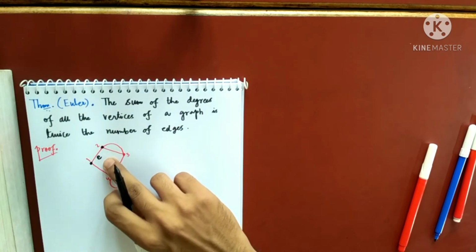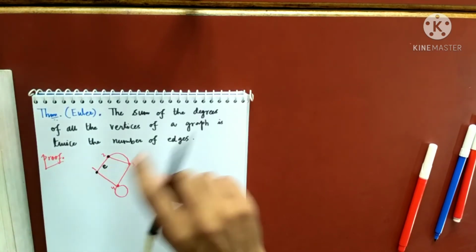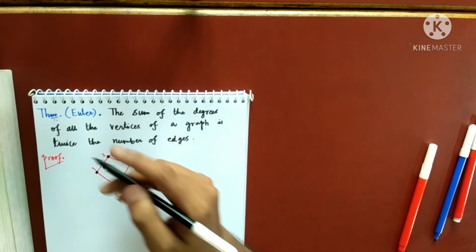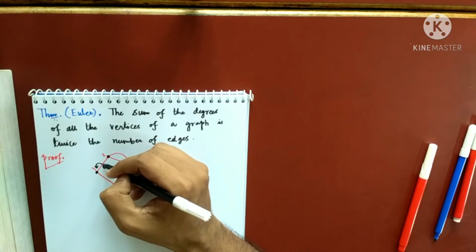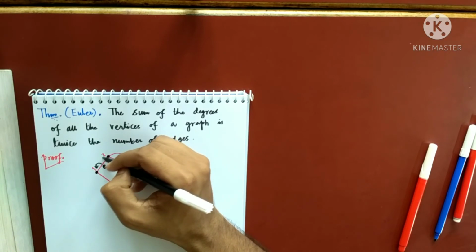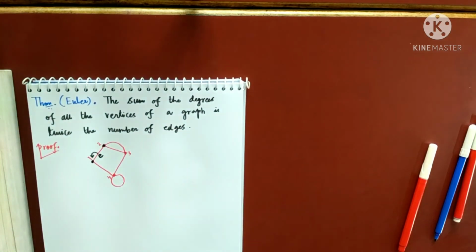This E will contribute 2 to this sum. Why 2 to this sum? Due to E, the degree of 1 will be plus 1 and the degree of 2 will be plus 1. Did you get my point or no?